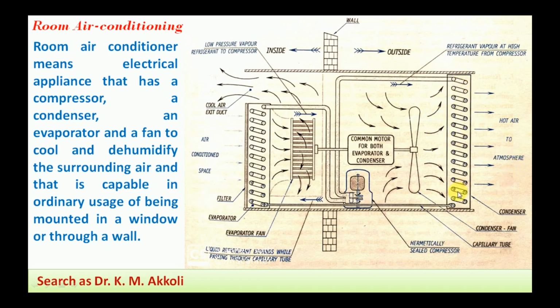At the end of the condenser, the refrigerant will be in the liquid state. Here the condenser fan is used, and the refrigerant enters a capillary tube. The capillary tube works similar to an expansion valve. It is a small tube through which the refrigerant will be expanded to a lower pressure and lower temperature at this end. Then the low pressure, low temperature refrigerant passes through the evaporator and gets evaporated, and this cycle continues till the inside condition is attained.